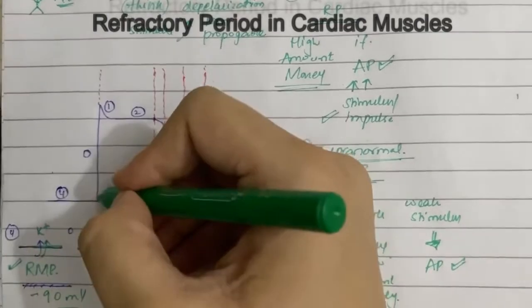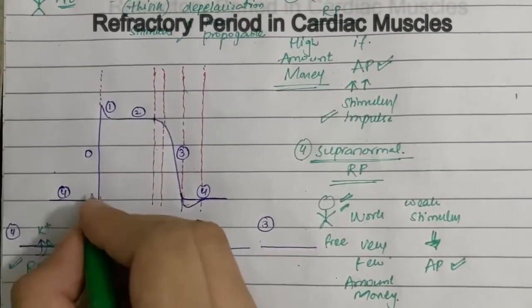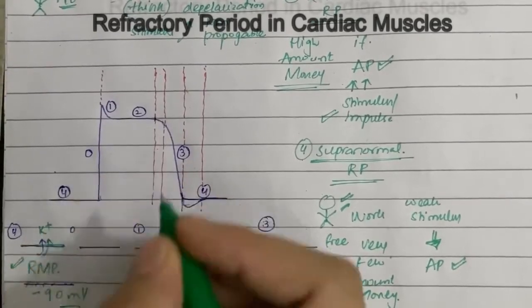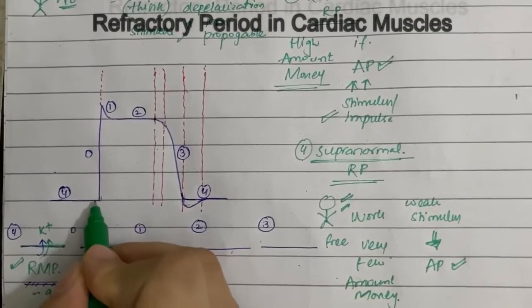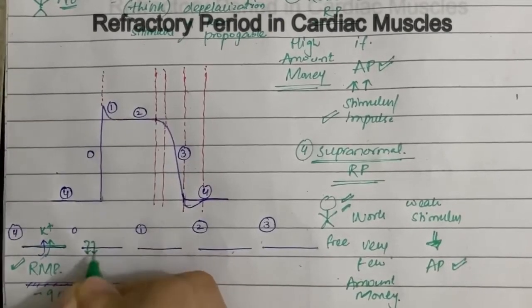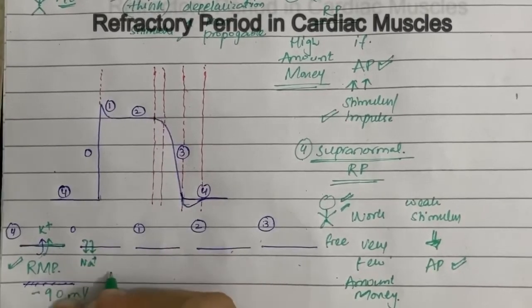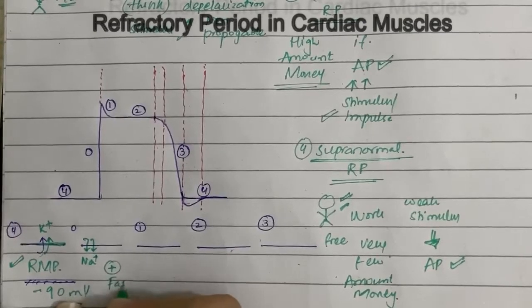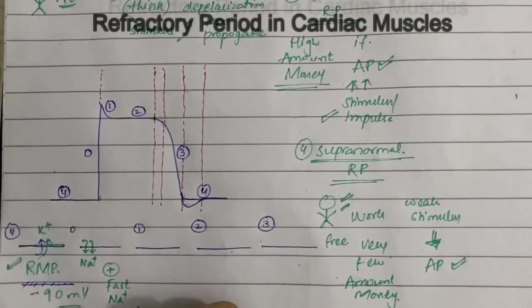Okay, now comes this phase, that is the depolarization phase. Here what happens is that an impulse comes, it stimulates the membrane, and a few sodium ions come in. When few sodium ions come in, they stimulate the fast sodium channels, a very large number of them.